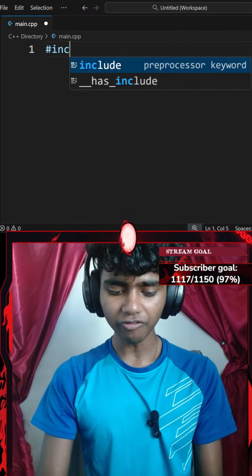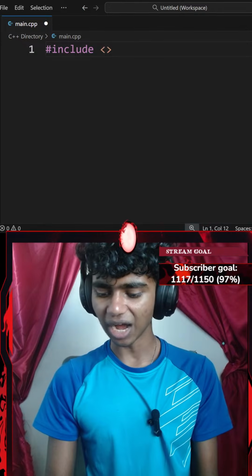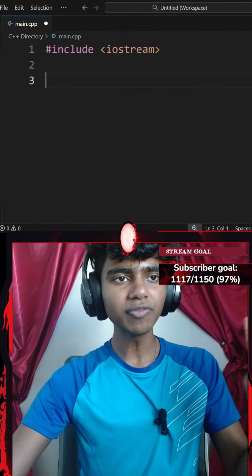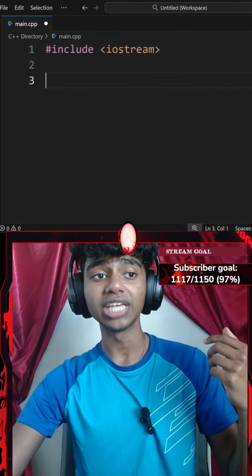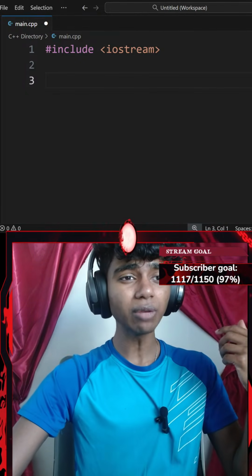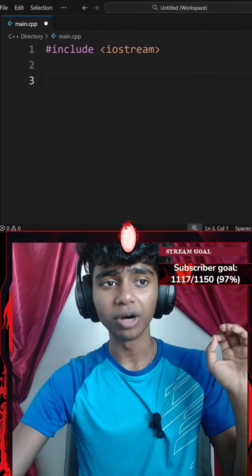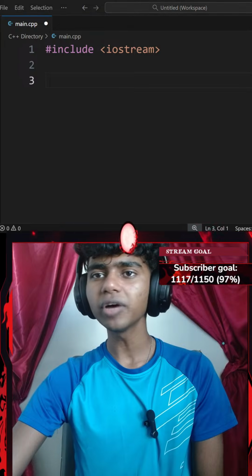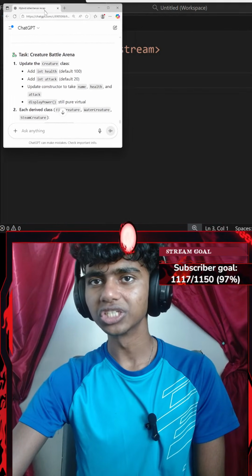Let's start off by including a pair of angle brackets. I want to include iostream. Then I go all the way down and read the instructions. It says, task, create battle arena, update the creature's class, add integer health. Wait, hold up guys, Sensei said to update the creature's class.